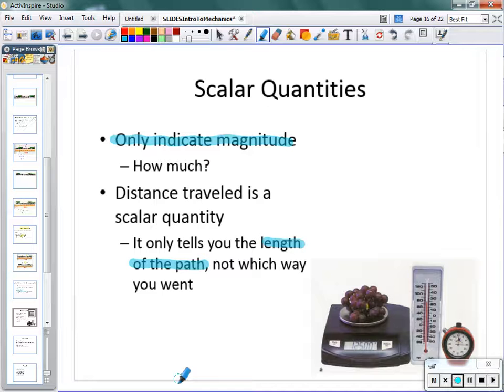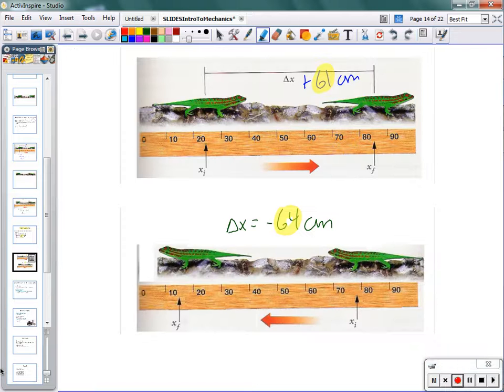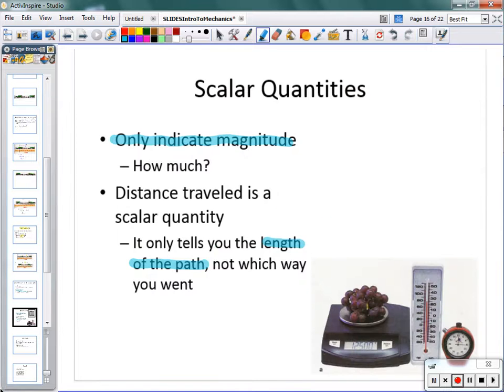It just is how far the car has gone. So, when we talk about certain types of measurements, sometimes the direction is important, like when we're describing these two trips of the gecko or the lizard. But sometimes we only want to know how far that lizard goes. It doesn't matter which way. Or how far the car goes. It doesn't matter which way.